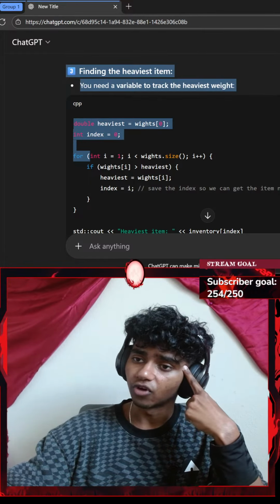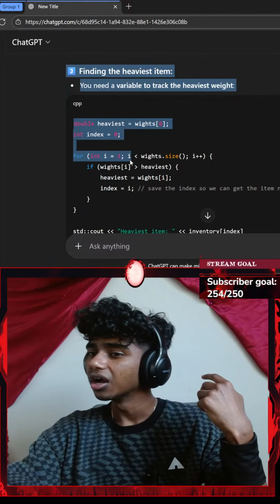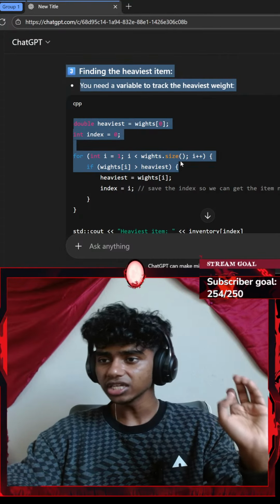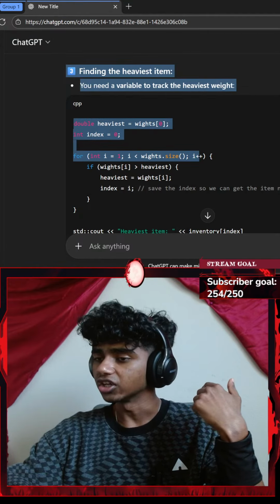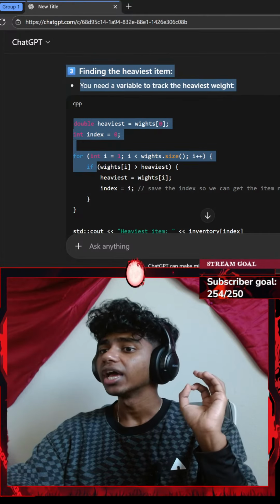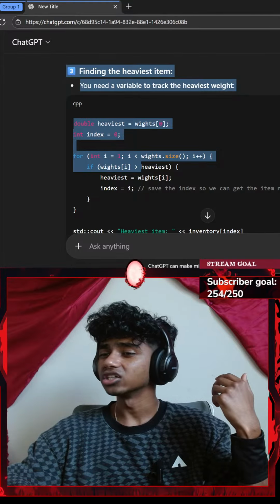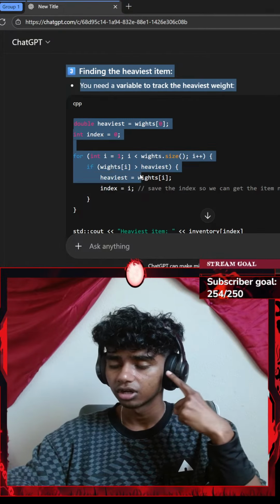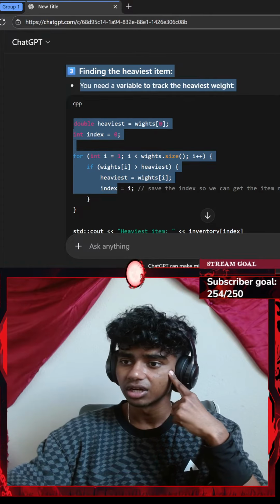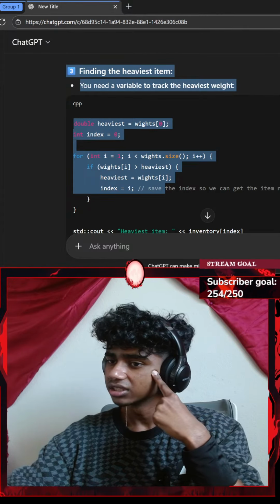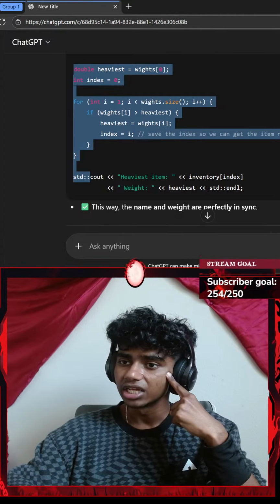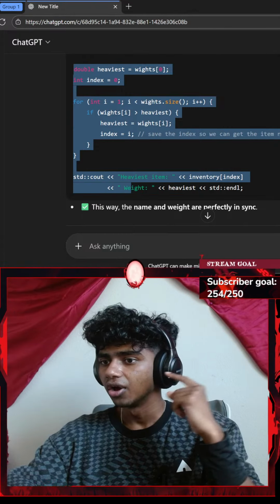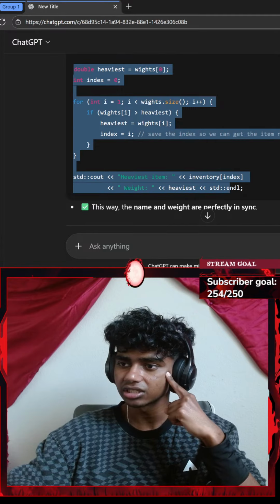Okay, and then I go with a for loop for every integer i which equals 1, and then if my i is less than my weights.size, okay, I increment my i by 1, and then if my weight at index i is greater than my heaviest variable, which is weight at index 0, heaviest equals weight i, index equals i. Save the index so we can get the item name. std::cout heaviest item, inventory at index, weight, heaviest, std::endl.